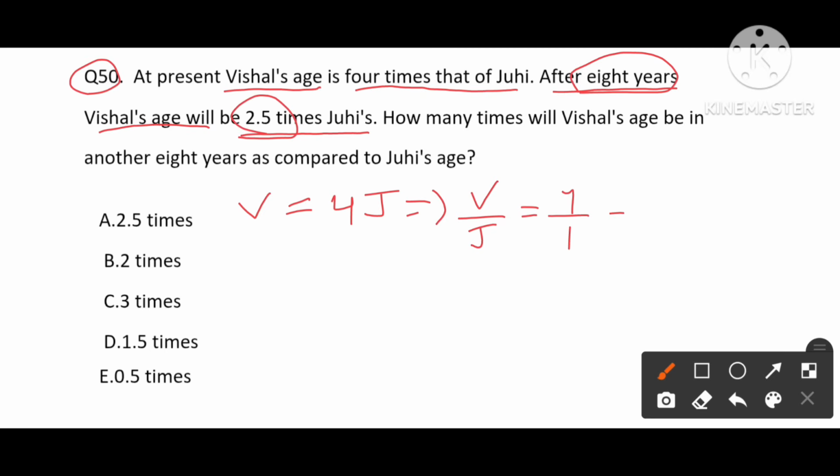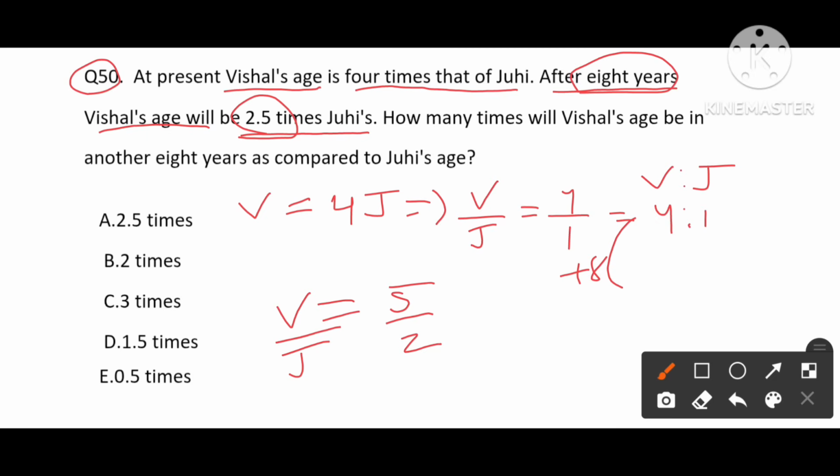After 8 years, let's write this as V is to J in the ratio of 4 is to 1. Now saying that after 8 years, V will be 2.5 times, meaning 5 by 2 of Juhi. Here the ratio becomes 5 is to 2. The difference between these two is 3. Here the difference between these two is also 3. So here one part, here also one part. One part value is nothing but 8 years.